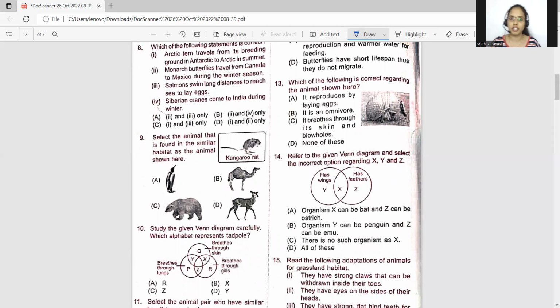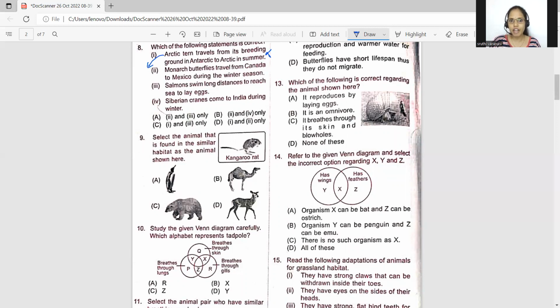Now, Arctic is in the northern part. An Arctic tern lives in Arctic. It's a bird which is living in the Arctic region. In summer, it will travel from Arctic to Antarctic. Here it is given reverse. So therefore, this statement is wrong.